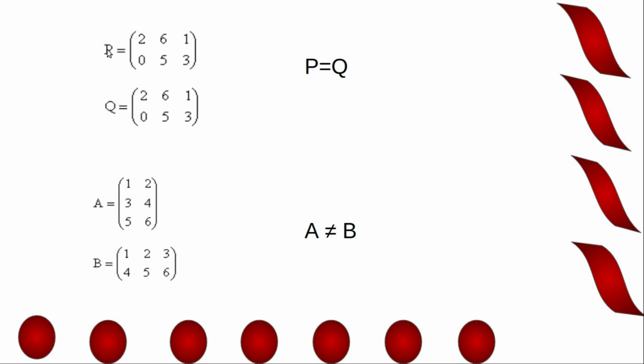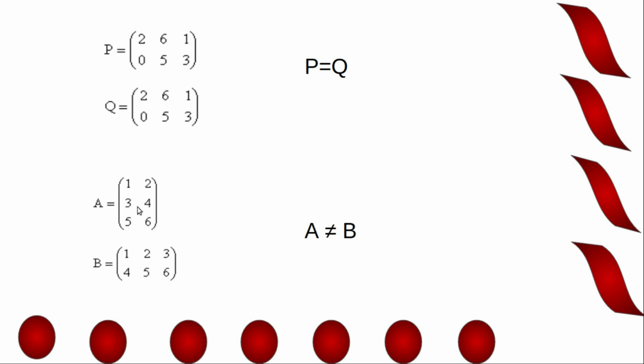Consider two matrices P and Q. P equal to matrix 2, 6, 1, 0, 5, 3 and Q equal to matrix 2, 6, 1, 0, 5, 3. Order of P is 2 by 3, order of Q is 2 by 3. So P and Q satisfies first condition. Order should be equal. And here we have corresponding elements are equal. P11 equal to Q11. P12 equal to Q12. P13 equal to Q13. And similarly second row elements are also same. So P is equal to Q.